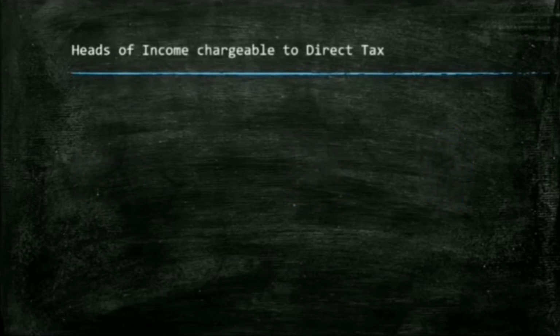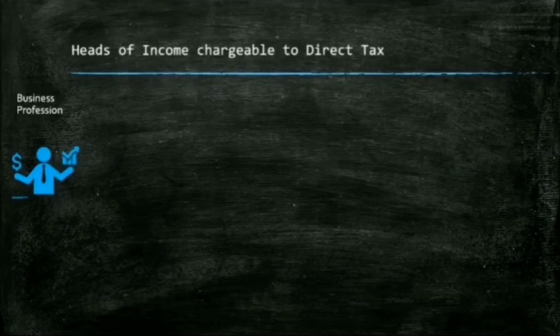Let's talk about the different heads of income which are chargeable under the income tax. Your first head is income from business and profession. In this, all the profits you are earning, all the gains which you are earning will be charged under the business and profession income. The next one is salary. Whatever income you are earning from the head of salary will be chargeable under this head.